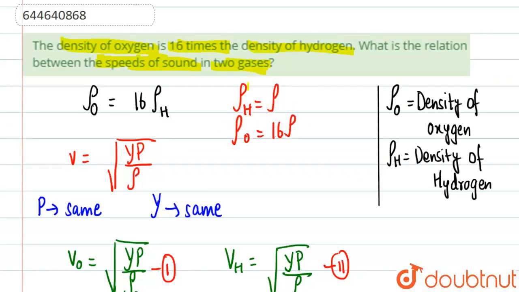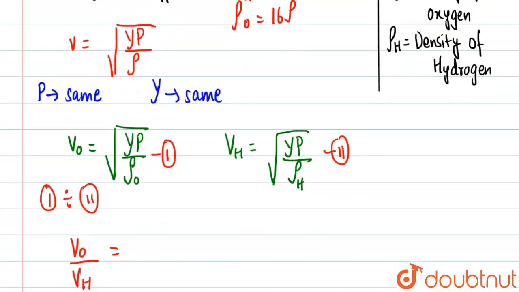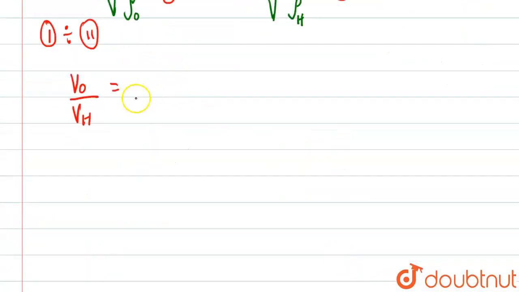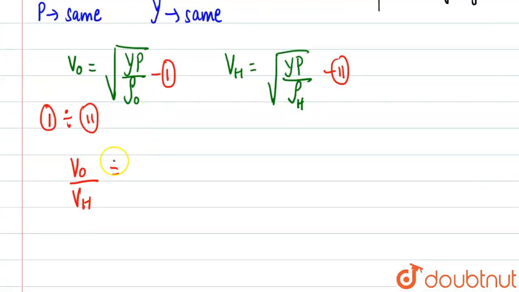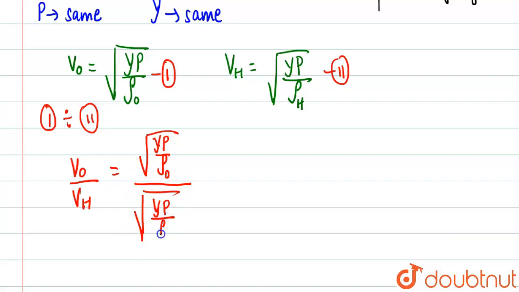This will make it a little clearer so you will not get confused. So we get under root of gamma P by rho O divided by under root of gamma P by rho H.